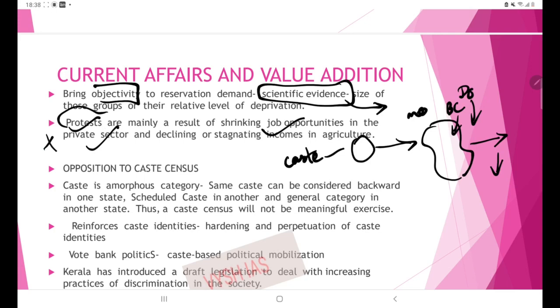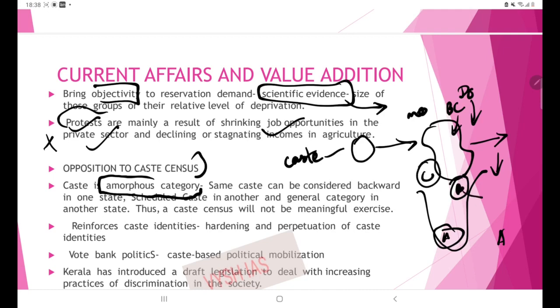Now we have to learn some points opposing the caste census. Here one word is important: caste is an amorphous category. Why amorphous? India is a diverse country. Take a caste A. In state A, it may be a backward class. But moving to a state B, it can be a general caste. Moving to a state C, it can be a scheduled caste. So it is not uniform, and the caste census will be a void exercise. That is the opposition stand.